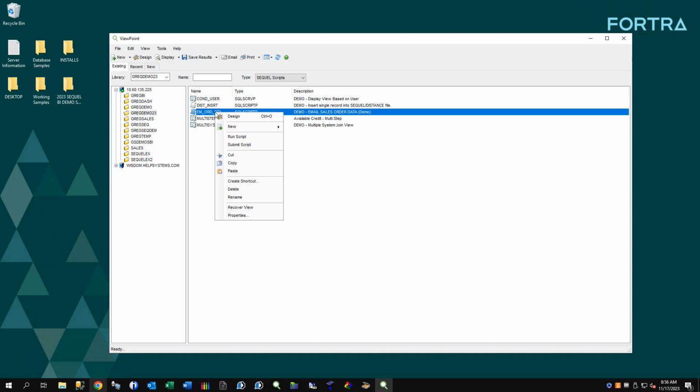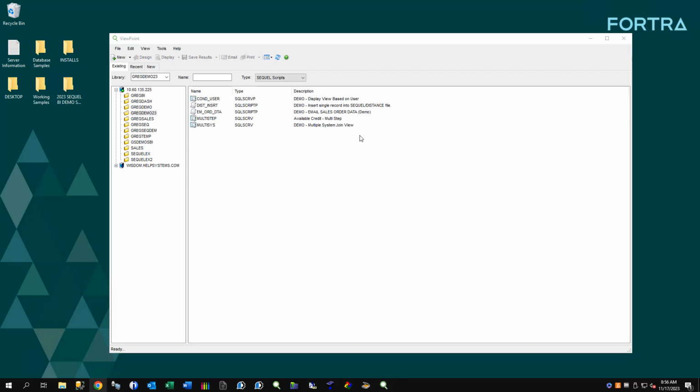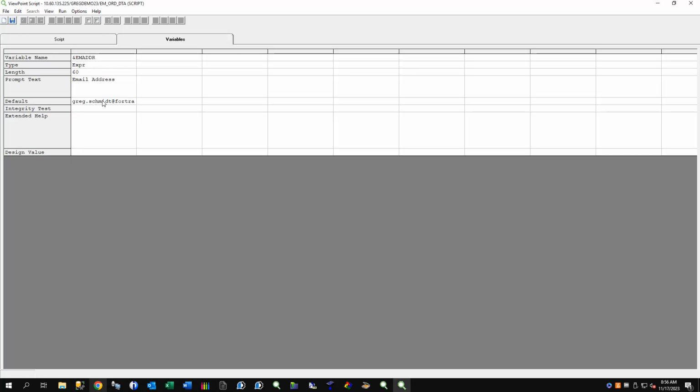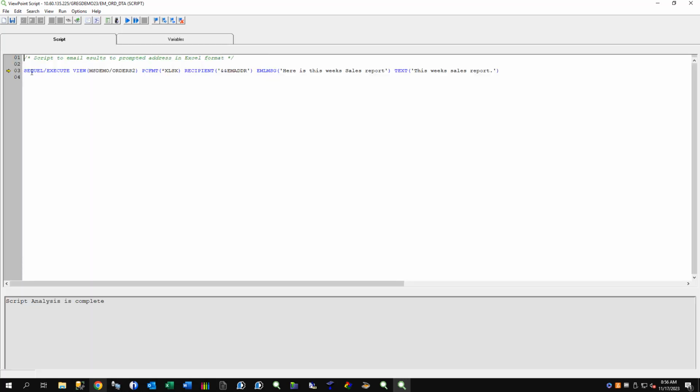You can use SQL commands inside of here, RSQL BI commands inside of here. So you can do those different things inside of here. But what's nice about a script is that this script actually has a variable in it, and one of those variables is my email address. So you can build a script to say, hey, go and take this report and send it to an email address or a group email address or email addresses. Here's the information for it, here's some text to put into it so they know what it is, and then send that out.